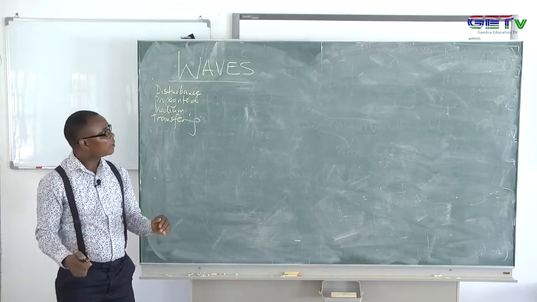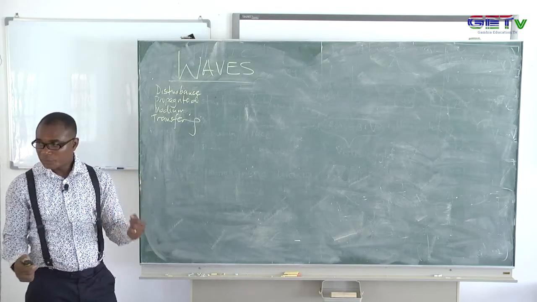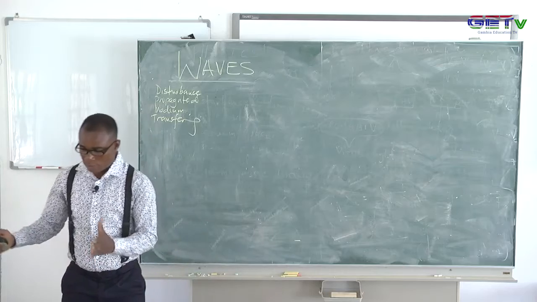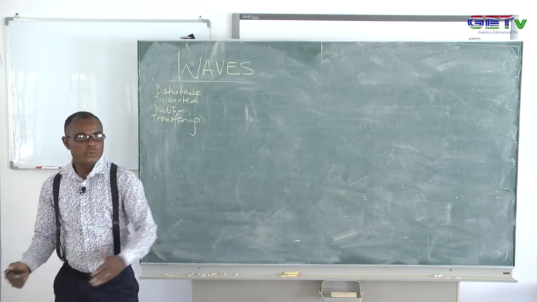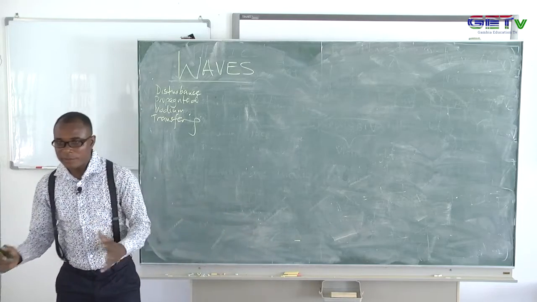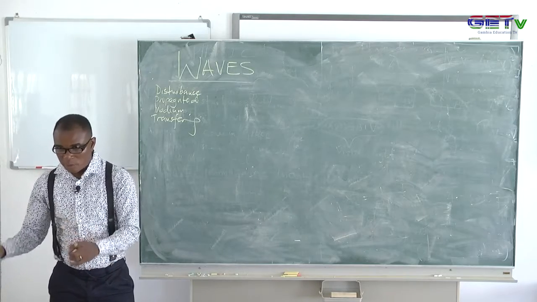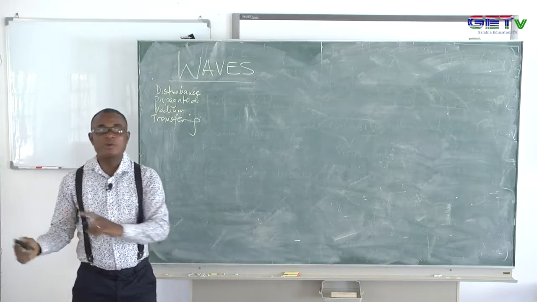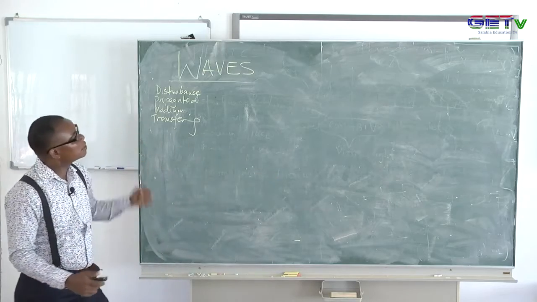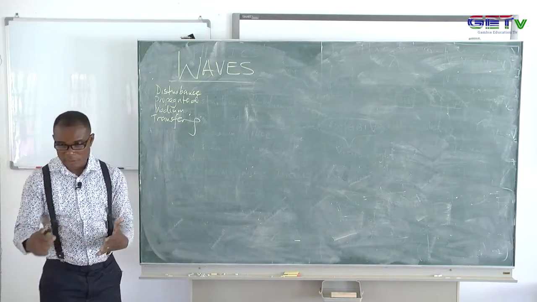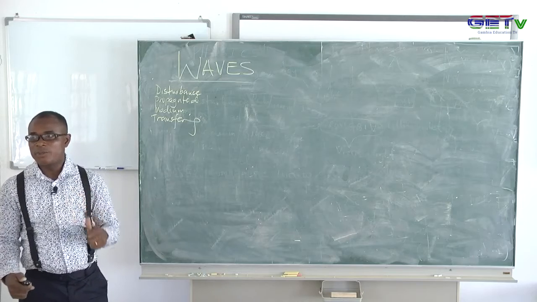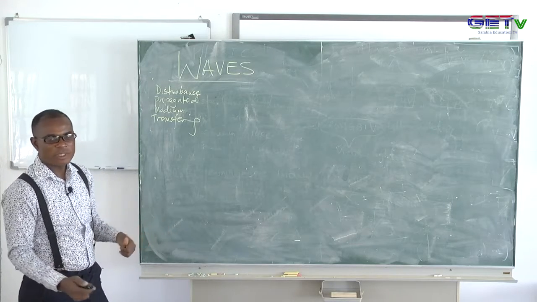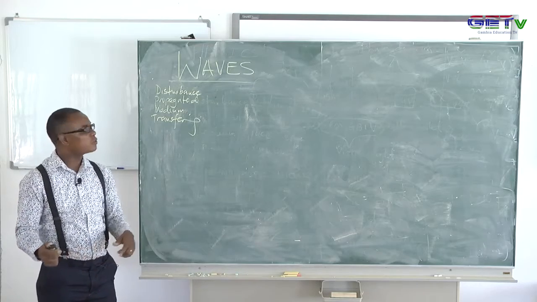A wave, like I said, one way we need to transfer energy is to create a mechanism so that the source of energy can reach where it is required. And that source of energy can be made to pass through a mechanism. So one of the mechanisms we can use to transfer energy from its source to a required destination is through waves. That's why we're saying it's a disturbance that is propagated through a medium or space transferring energy from one point to another without the permanent displacement of the particles of that medium.